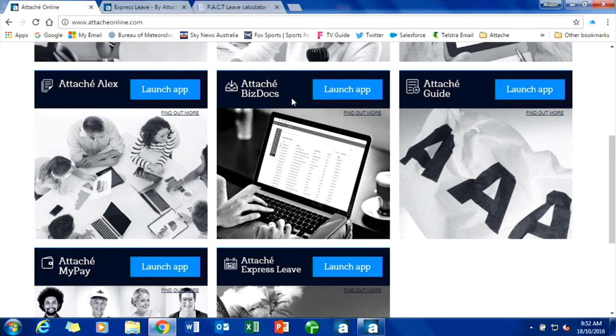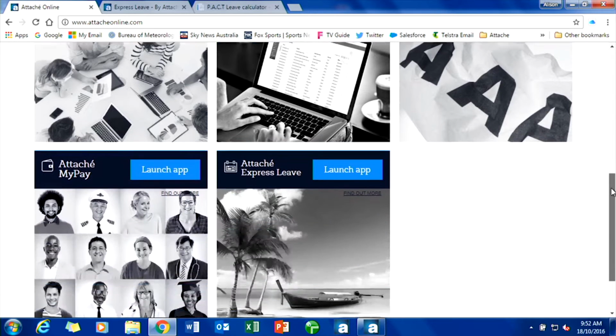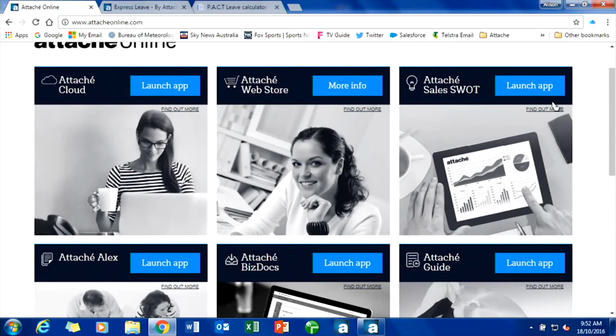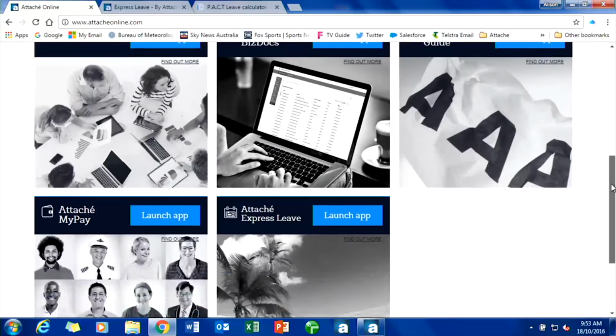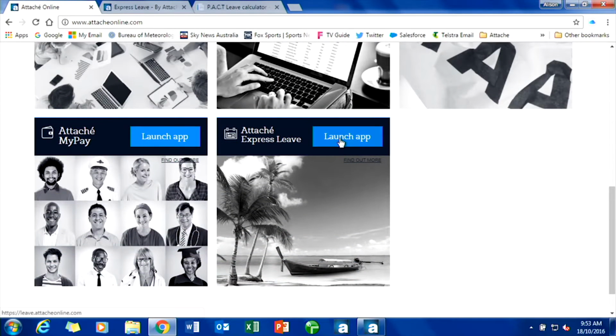You'll notice also here we have Biz Docs, Express Leave, and Mypay, and we continue to add to those. Those of you that are using our web stores or Sales Matrix SWOT can access them from there as well. Those that have our software hosted in the cloud can access the cloud application from here as well. So everything is found in that one place. We're going to start with Express Leave today, following on from Alison's session on payroll. I'll launch it from here.